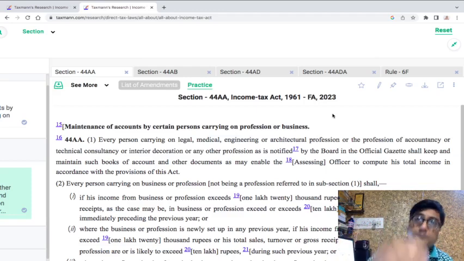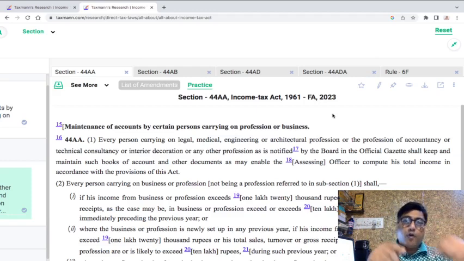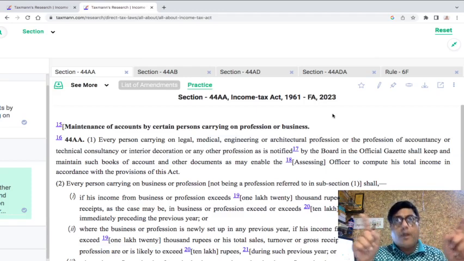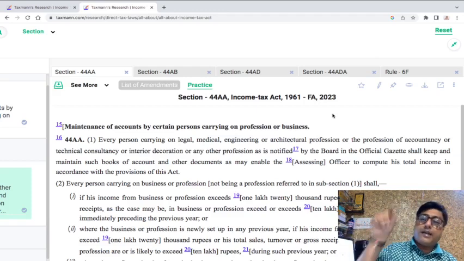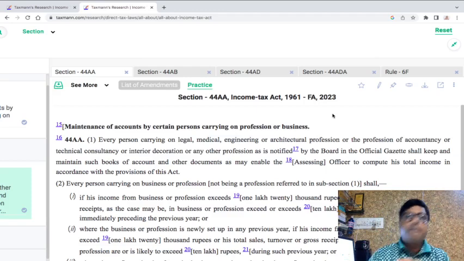And since it is not a specified profession, 44AA(1) will not apply. It will fall in 44AA(2), clause A. Clause B, 44AB talks about only profession, so the turnover limit would be 50 lakhs of rupees, and 44ADA would have no applicability because we have just checked that 44ADA will be applicable only to the professions which are specified under section 44AA(1). So that is the first thing which I wanted to discuss.